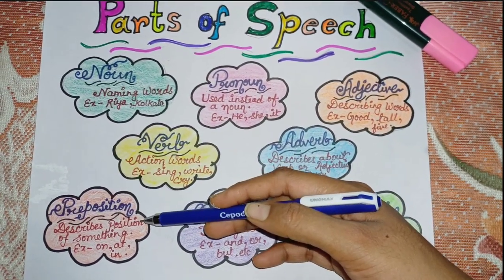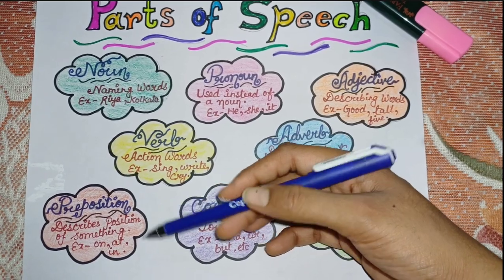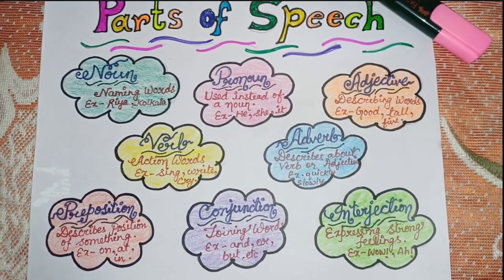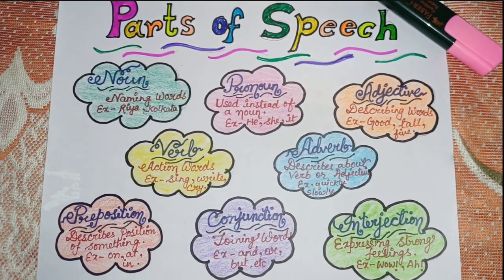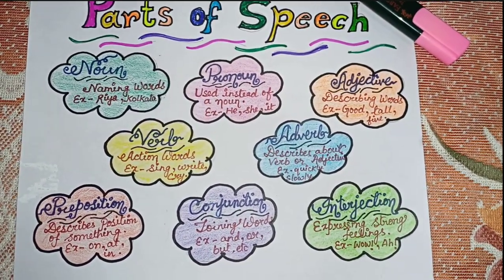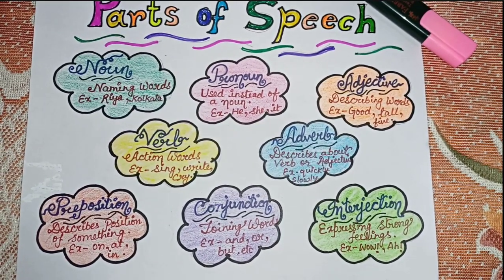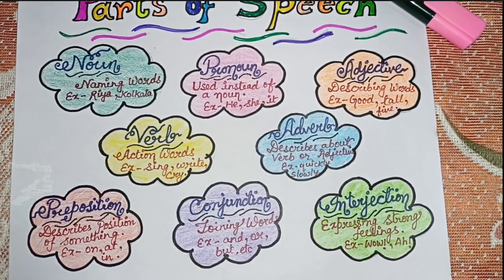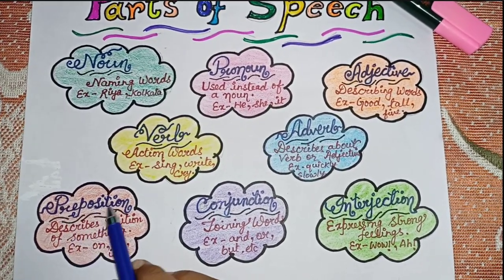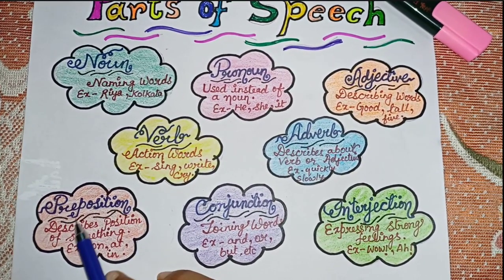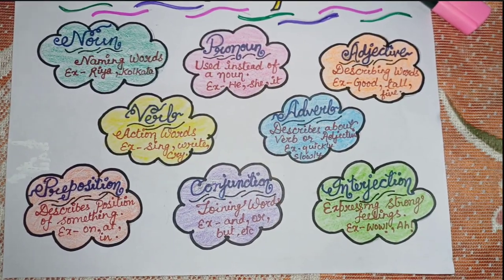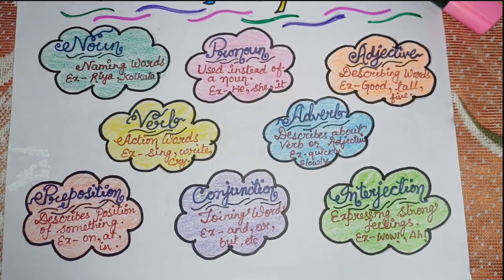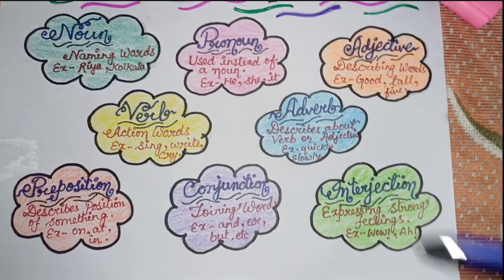So next, coming to the prepositions. What are prepositions? Prepositions describe the position of something, like where it is, how it is. So it describes the position of something. If you notice, the word preposition is made up of two parts, pre and position. So it comes before and usually shows the position, in what position the noun is.